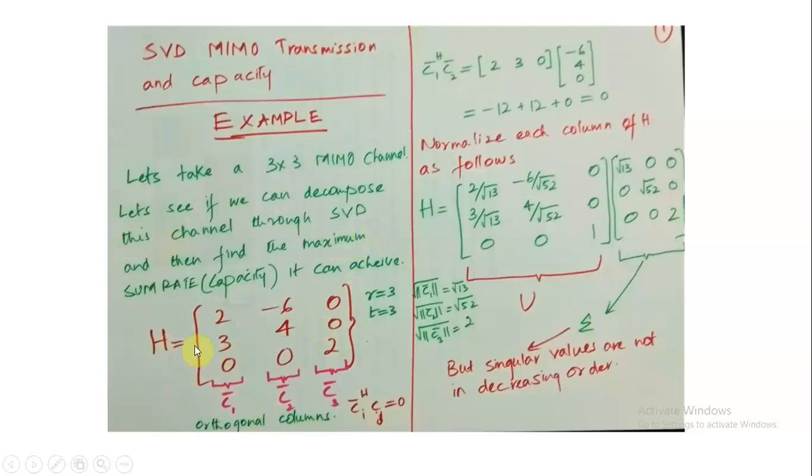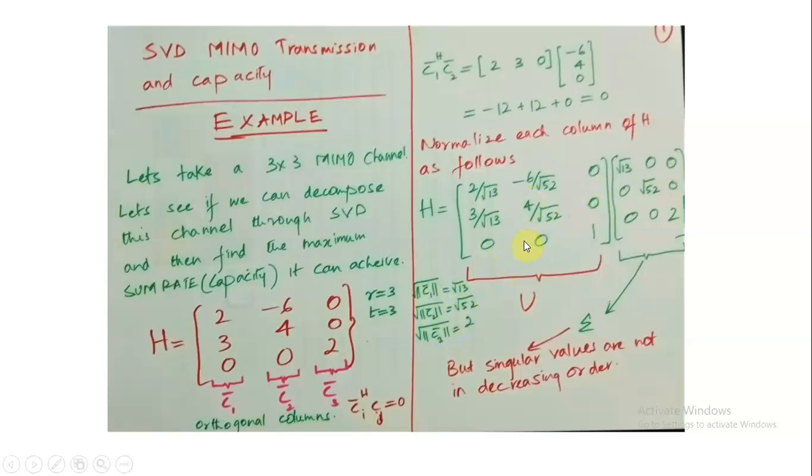The interesting thing about this channel matrix is that the columns are orthogonal to each other, as depicted here. That's an example of the first two columns, which give the result 0 if you multiply them in this way. Now first let's try to decompose this channel with SVD. The first thing you can do is normalize each column of H by dividing each element of the column by the norm of that column. The norm of the first column is root 13, root 52 for the second column, and 2 for the third column.